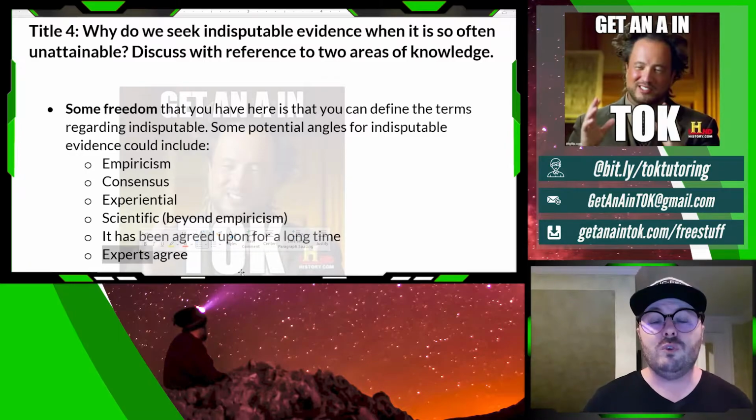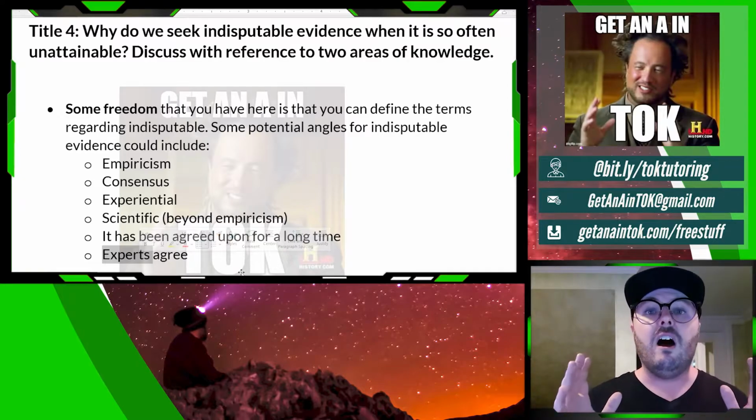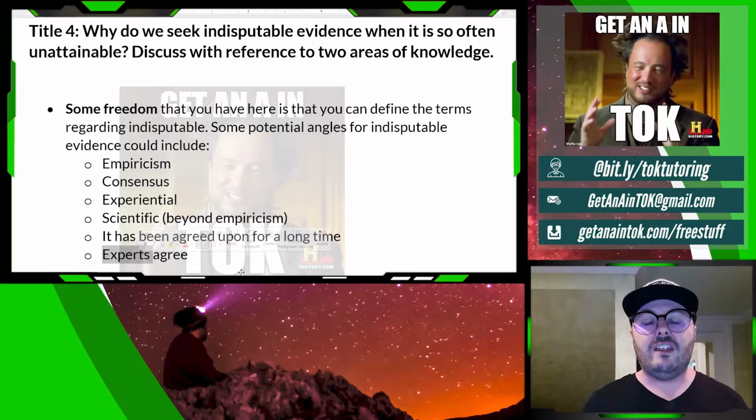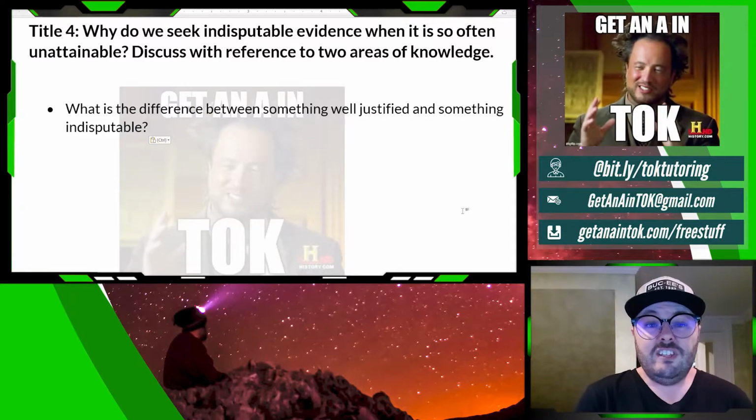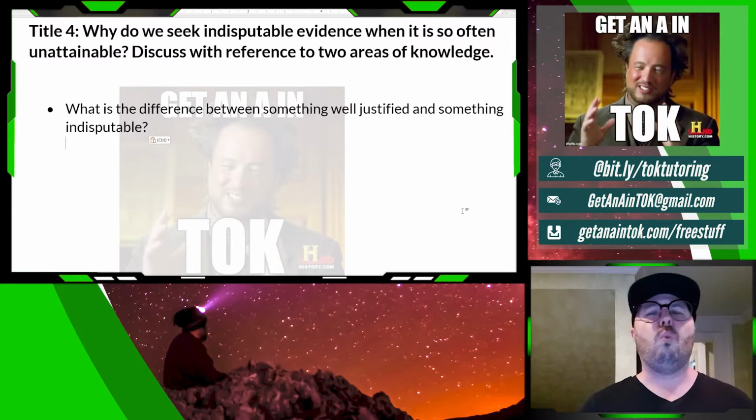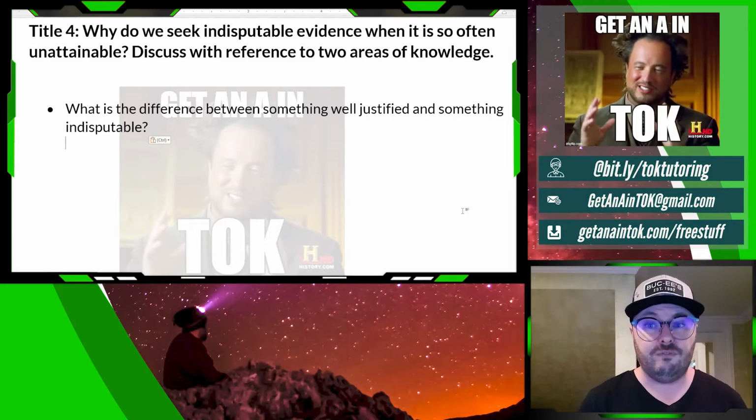So anyway, I would really suggest in your introduction defining just what indisputable evidence is in the confines of your paper. So use that definition to interact with the AOKs that you choose. And then the last thing that you can talk about, I think that this is pretty cool. I don't know where you put this in, but you could talk about this somewhere, is the difference between something that is well justified and something that is indisputable. What is the difference there? Think about something that there's great evidence for, but that is still indisputable. Why do people agree with that? Why do people disagree with that?